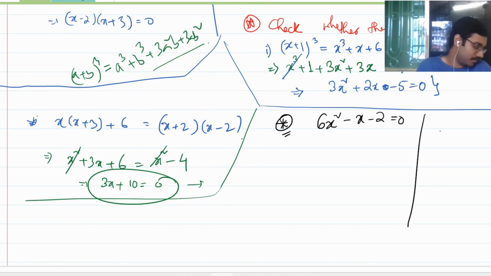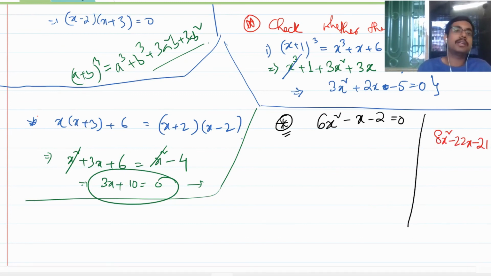This is the first one. 8x square minus 22x minus 21 is equal to 0. Solve these two quadratic equations by middle term factorization. Do you remember middle term factorization? Good. Go for it quickly.